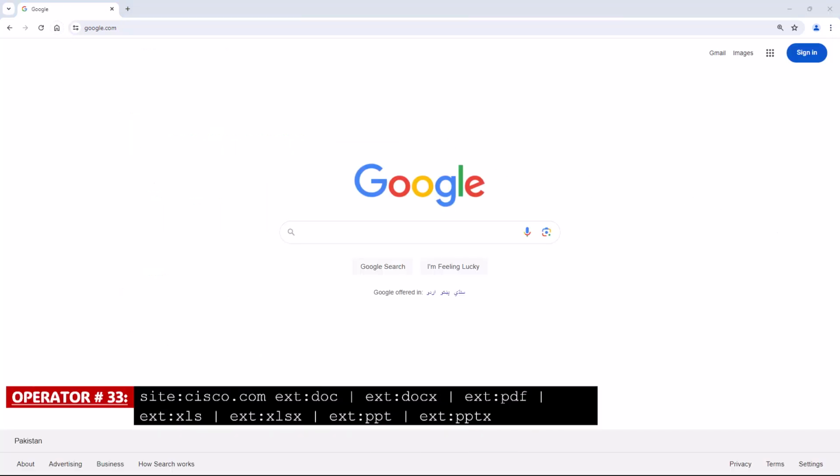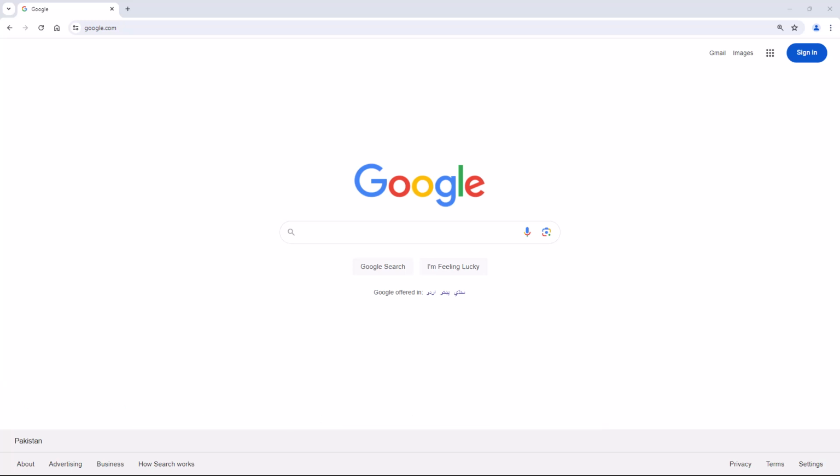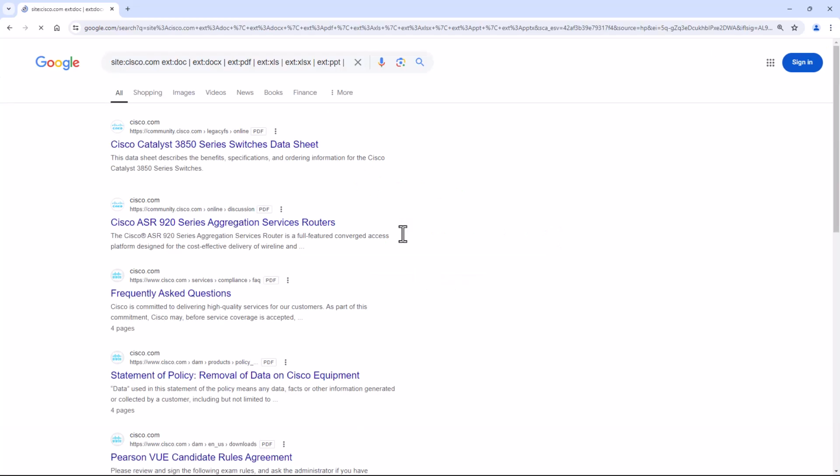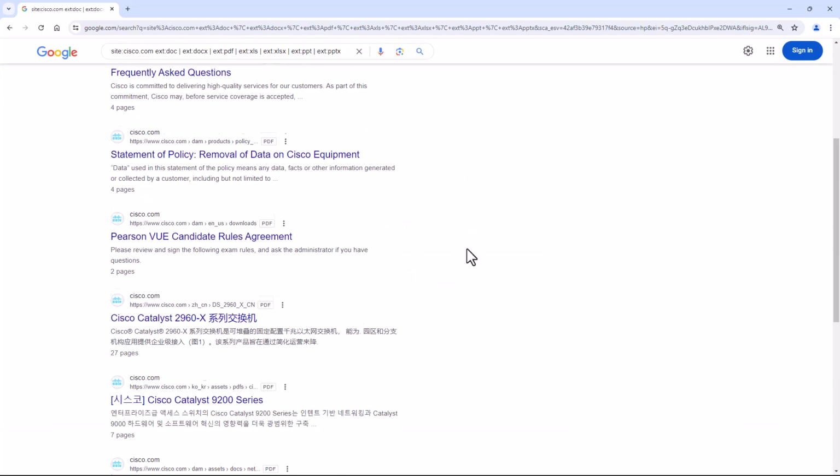Operator number 33. This Google dork will search for Microsoft Office and PDF files on a website, and this is a safe search. I could use the domain cisco.com, or this may contain sensitive information. And there are all the PDFs.